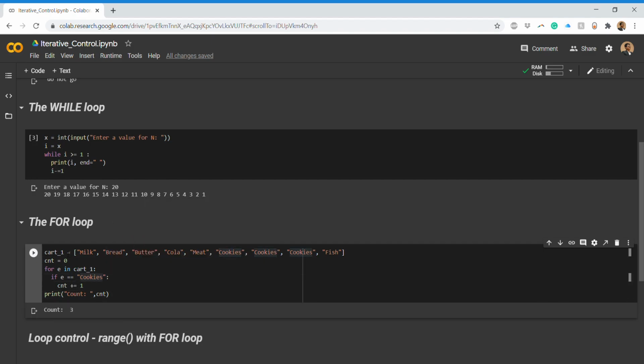If I run this I get 3. That is visible from your cart. You have 3 cookies. Say I change this token to butter, and it is just once. And if I want coffee, is it there? No. So this was the basic usage of the for loop.